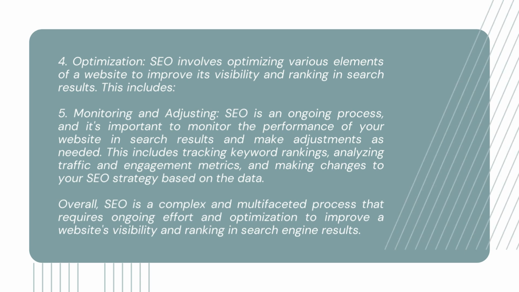Monitoring and adjusting. SEO is an ongoing process, and it's important to monitor the performance of your website in search results and make adjustments as needed. This includes tracking keyword rankings, analyzing traffic and engagement metrics, and making changes to your SEO strategy based on the data. Overall, SEO is a complex and multifaceted process that requires ongoing effort and optimization to improve a website's visibility and ranking in search engine results.